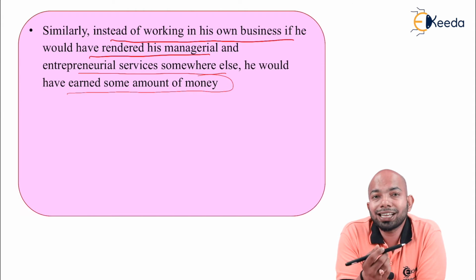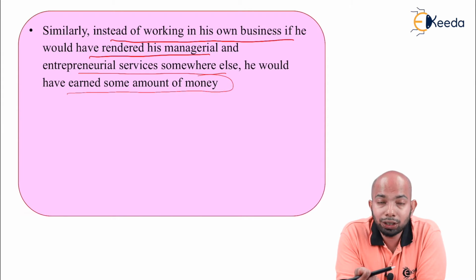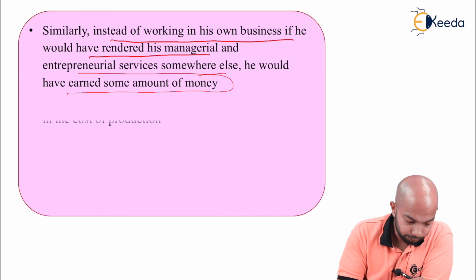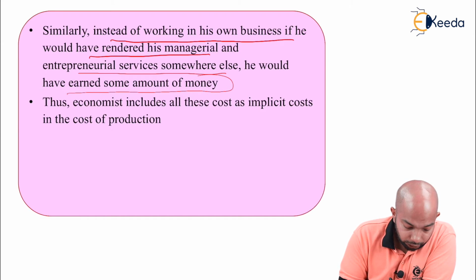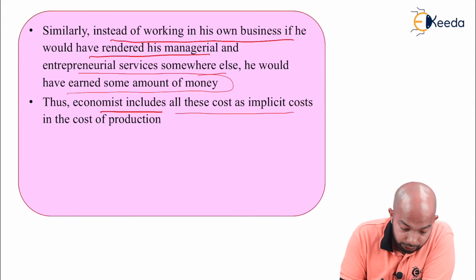It is because it will be termed as a salary that you're getting, and salary won't be delayed. Hence, salary is something that you will earn by default, by hook or crook, every month, and hence that is known as an economic cost or implicit cost. Thus, economics includes all these costs as implicit costs.